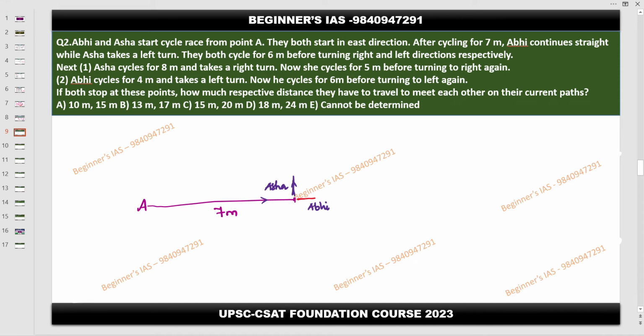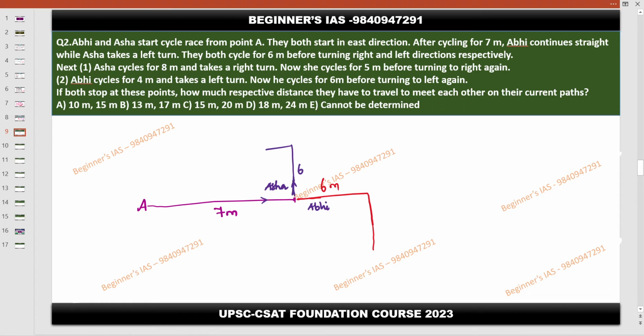Fine. Now, after this, what happened? They both cycle for 6 meter before turning right and left. So Abhi is taking the right direction. Asha is taking the left direction. Here, this is going to be the 6. Right. So far understood?